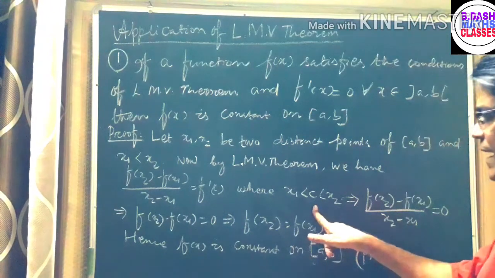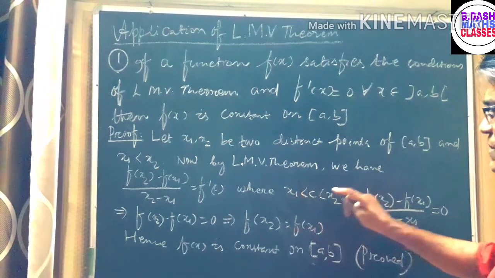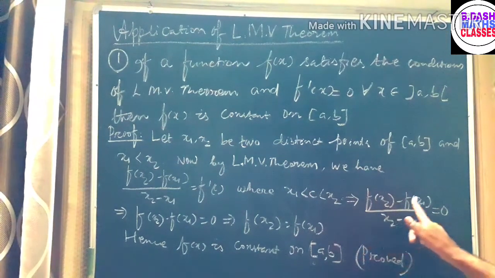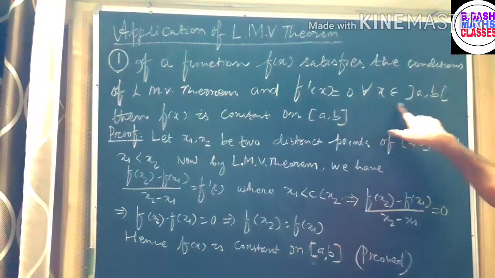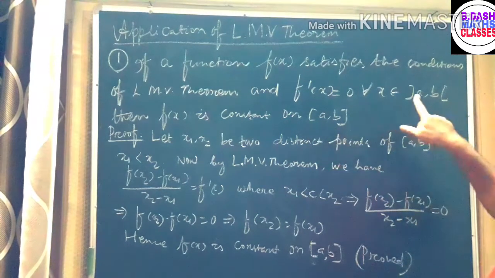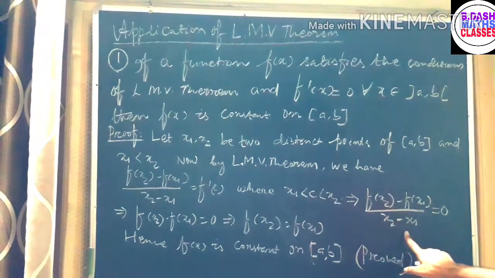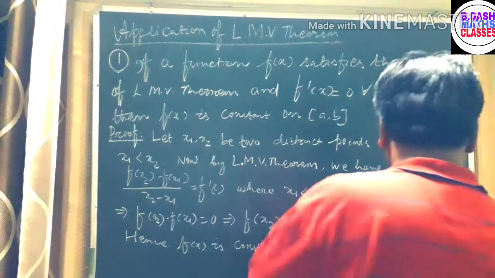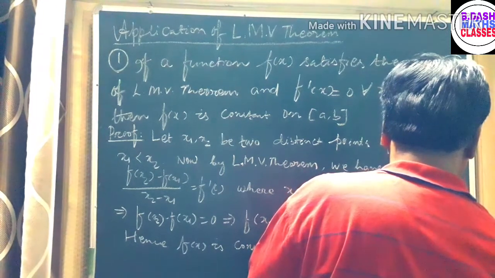Where x1 less than c less than x2. It means we are choosing c, a point between x1 and x2. (f(x2) minus f(x1)) by (x2 minus x1) is equal to 0 because f'(x) is equal to 0 for all x belongs to (a, b), and we are taking c between x1 and x2, and x1, x2 are inside the open interval (a, b). Therefore, (f(x2) minus f(x1)) by (x2 minus x1) is equal to 0 because here f'(c) is equal to 0. Since f'(c) is equal to 0 here.